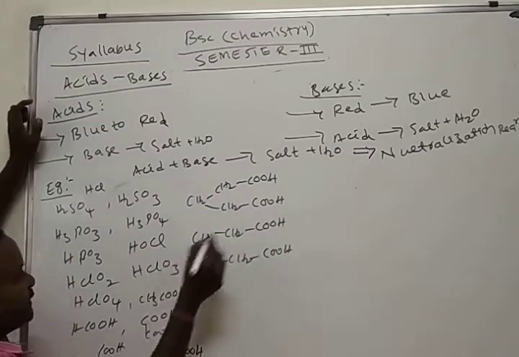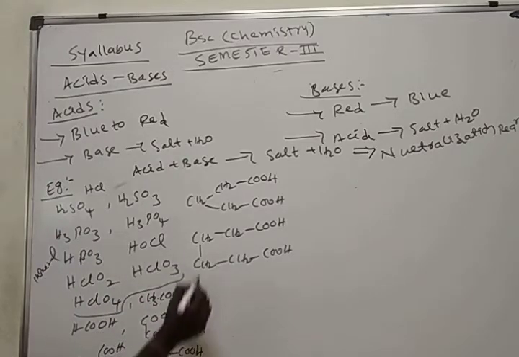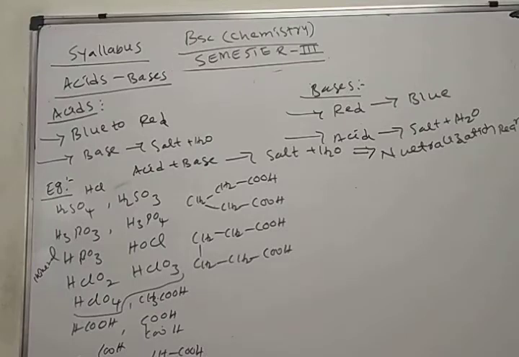Up to this are the mineral acids, and these are the organic acids. Formic acid, acetic acid, oxalic acid, malonic acid, succinic acid, glutaric acid, and adipic acid are all organic acids.